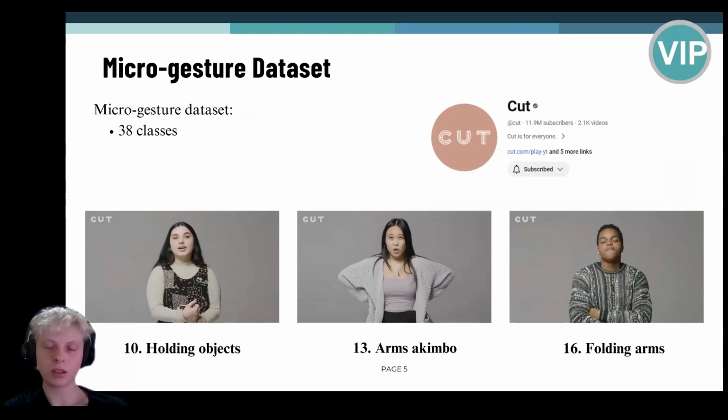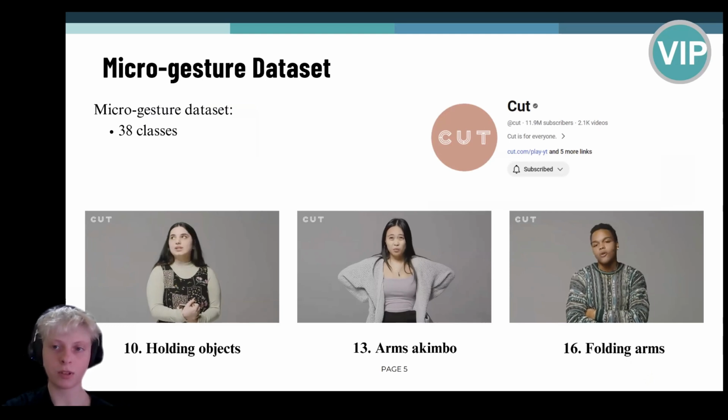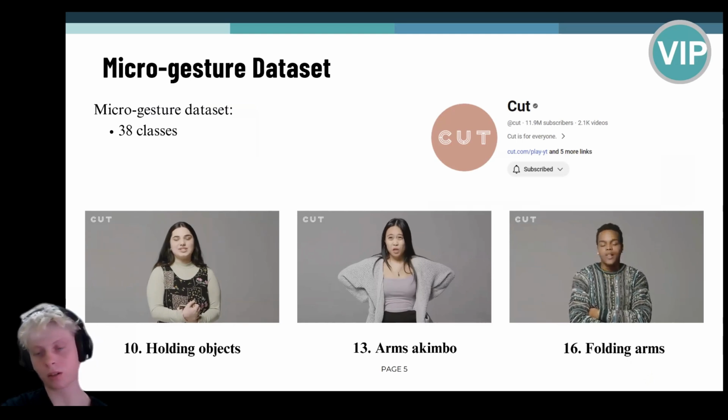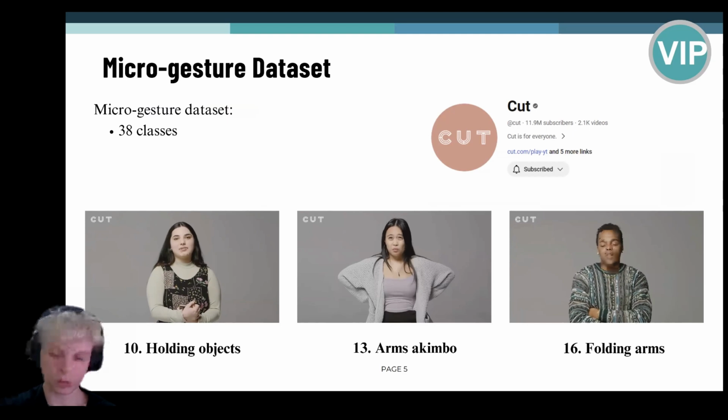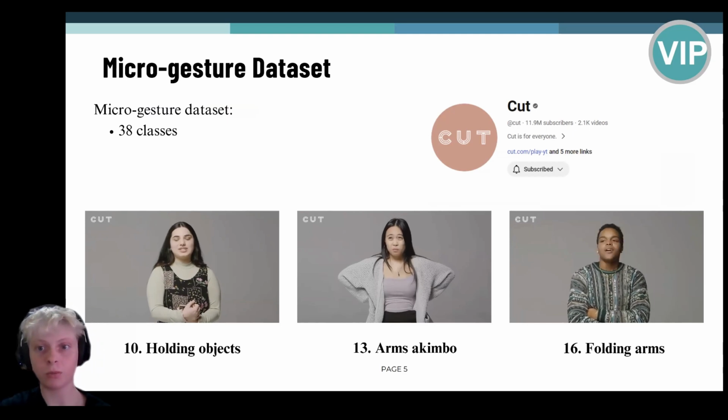As there are no existing datasets suitable for our focus domain, which is microgestures that are indicative of confidence and unconfidence during video presentations, we came up with our own microgesture dataset. This involved annotating a series of videos from the YouTube channel Cut, where individuals respond to various questions. So far, we have 38 different types of movements, like when someone holds something, stands with hands on hips, or folding their arms. As you can see on the videos, only the upper body of a person is shown, which replicates a natural video presentation setting.